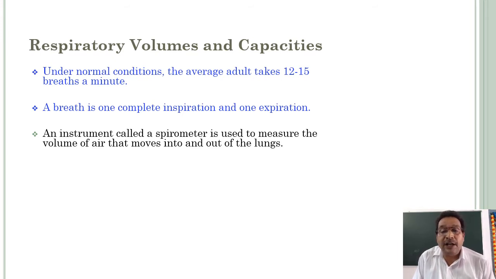An instrument called a spirometer is used to measure the volume of air that moves into and out of the lungs.